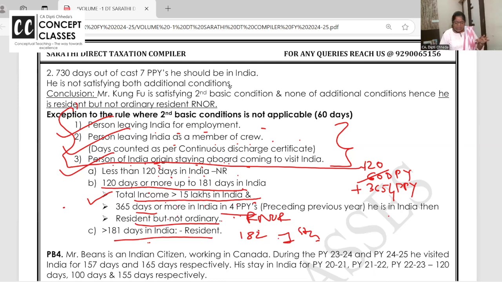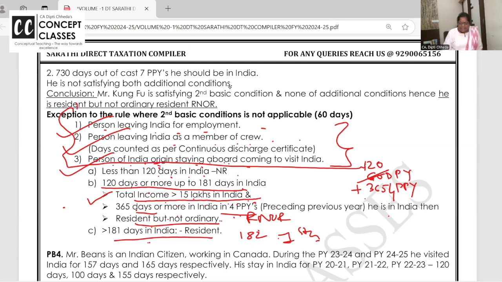So in all the three cases, person going abroad for employment, person leaving India as a member of crew, person of Indian origin staying abroad coming to India, in all the three cases, the second basic condition is not applicable. But if a person is more than 120 days in India and earning 15 lakhs or more in India, then the second basic condition is applicable. 60 days replaced by more than 120 days.